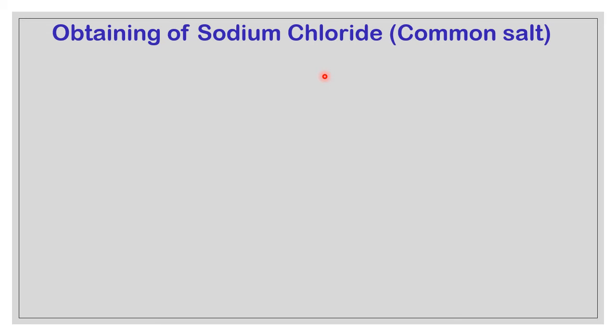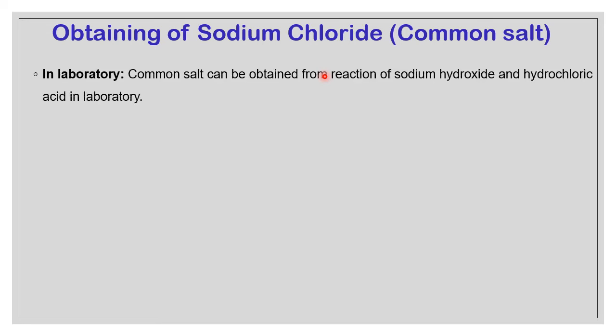So all those are done in the industry, that we learn in industrial chemistry in the future. So now we learn how sodium chloride is prepared or manufactured in the laboratory as well as outside the laboratory. Whatever you prepare in the laboratory on a small scale is called preparation. If you prepare on a large scale, that is called manufacture. In the laboratory, a very famous method is acid and base giving salt and water.